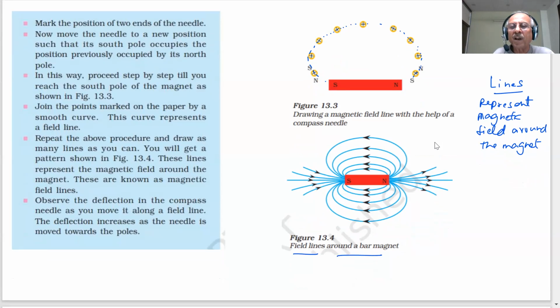What are these field lines? You can draw them by using a compass. What can you draw? Field lines around a magnet. Note it down.